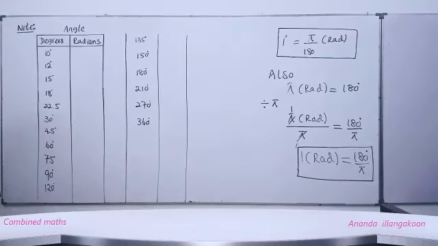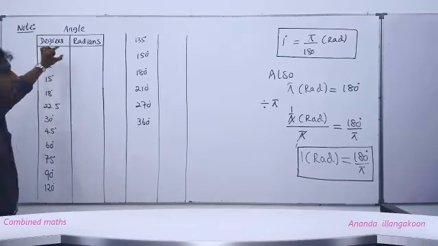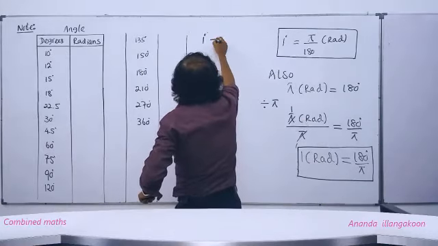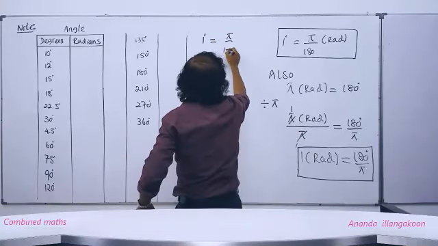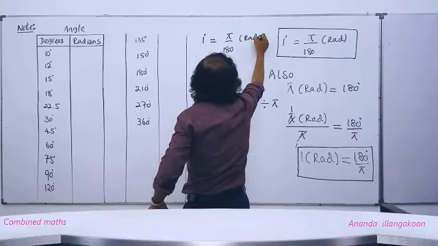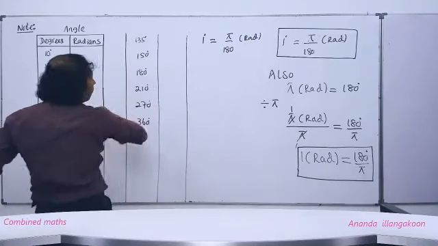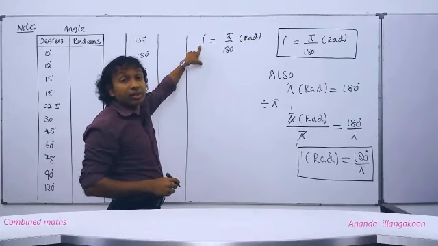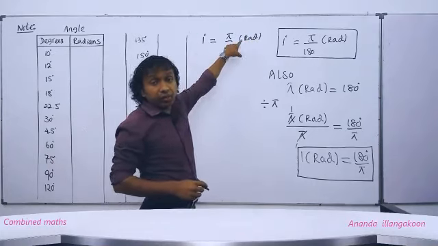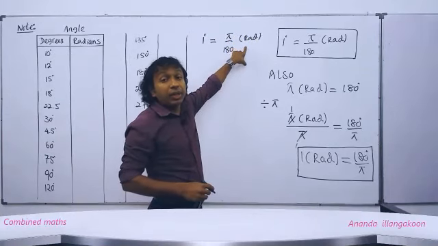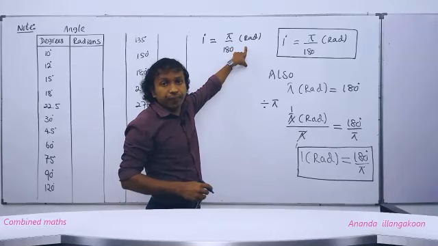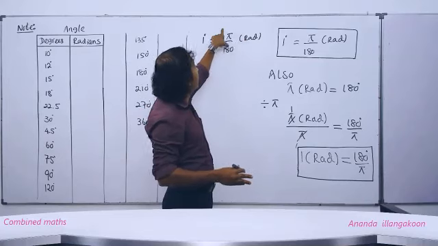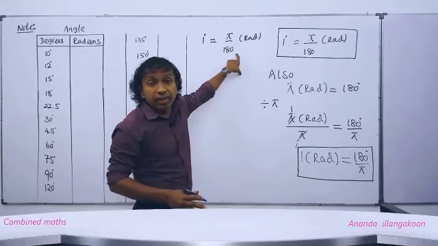Now I need 10 degrees in terms of radians. Look at this. 1 degree is equal to pi divided by 180 radians. Then we need 10 degrees. In order to get 10 degrees on the left hand side, we have to multiply the left hand side by 10. Then the right hand side we also have to multiply by 10. So in order to obtain a degree angle in radians, you have to multiply this by that degree value.